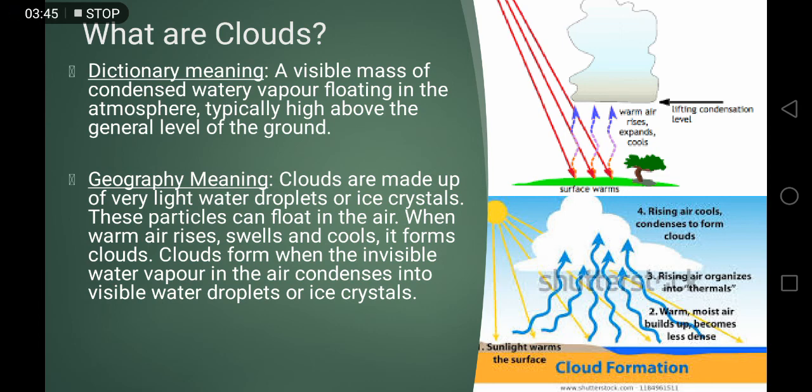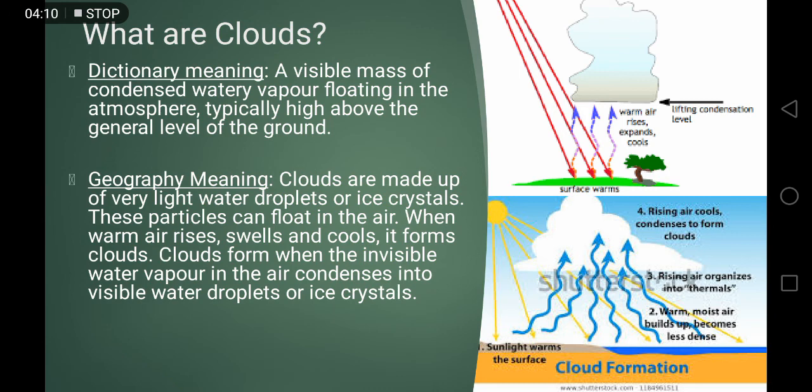So let's see, what are clouds? Dictionary meaning: a visible mass of condensed watery vapor floating in the atmosphere, typically high above the general level of the ground. I hope you all have seen the clouds, but basically, what are clouds? Clouds are a mass of condensed watery vapors that is visible.